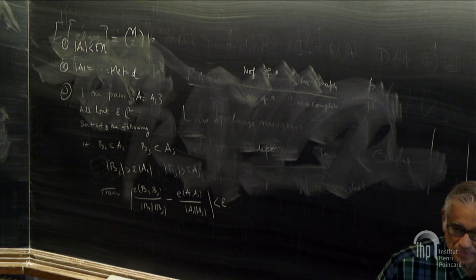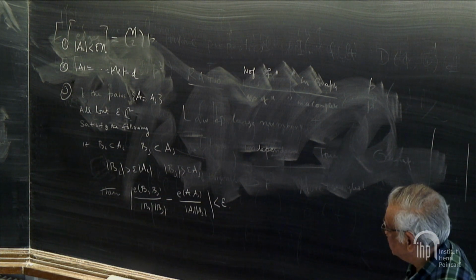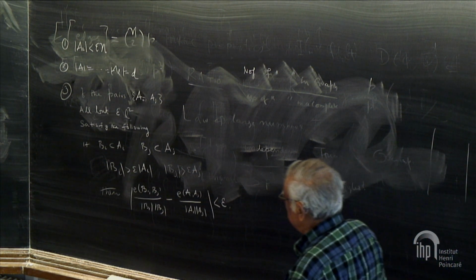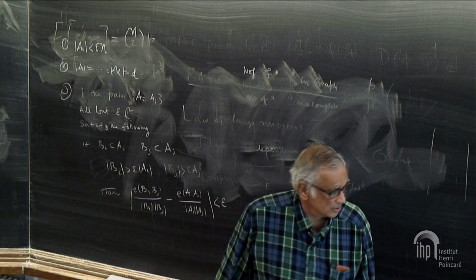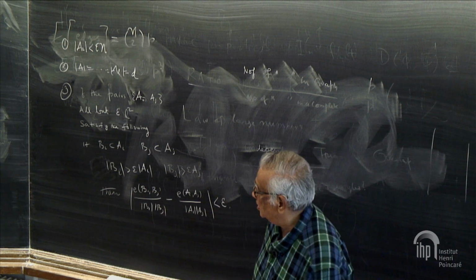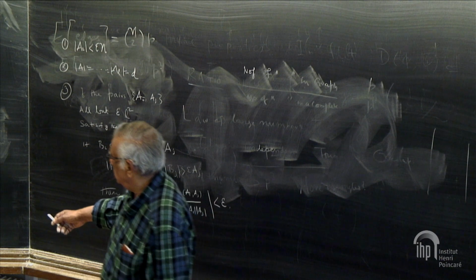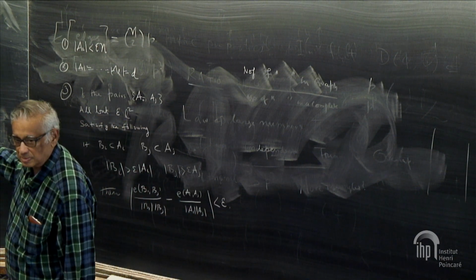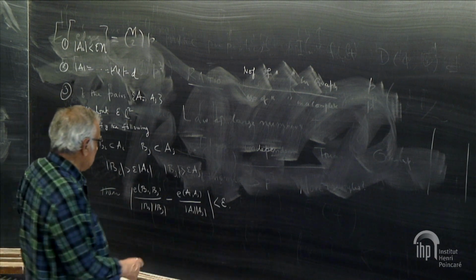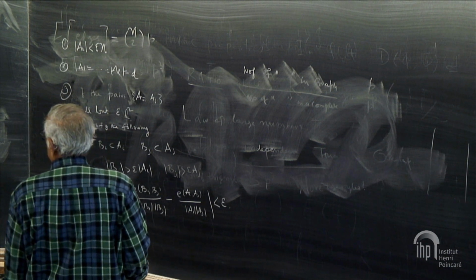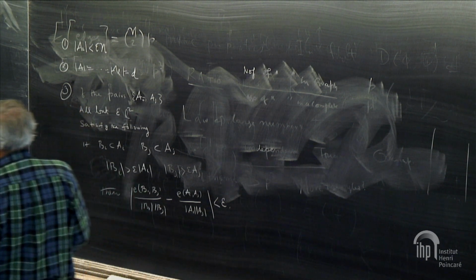What does it say? Let me give an interpretation for this. Given any m, there is an L. Well, the L I choose here is between m and some bound depending on m and epsilon.